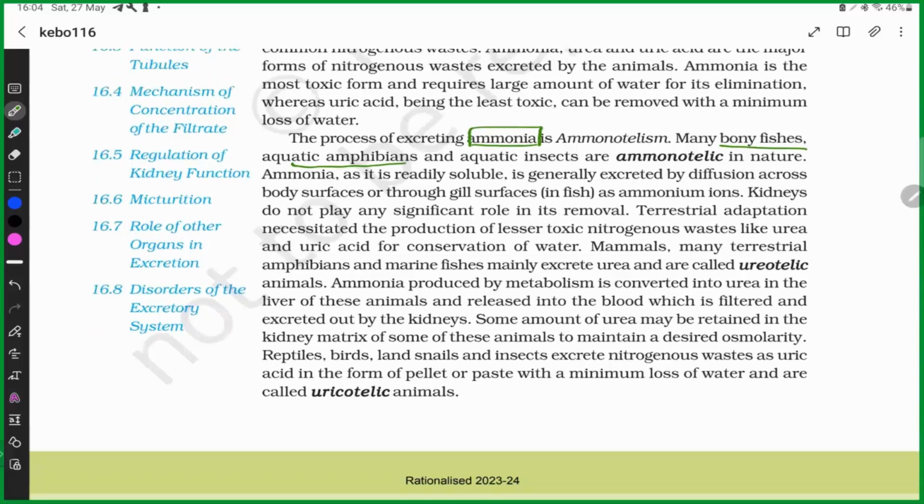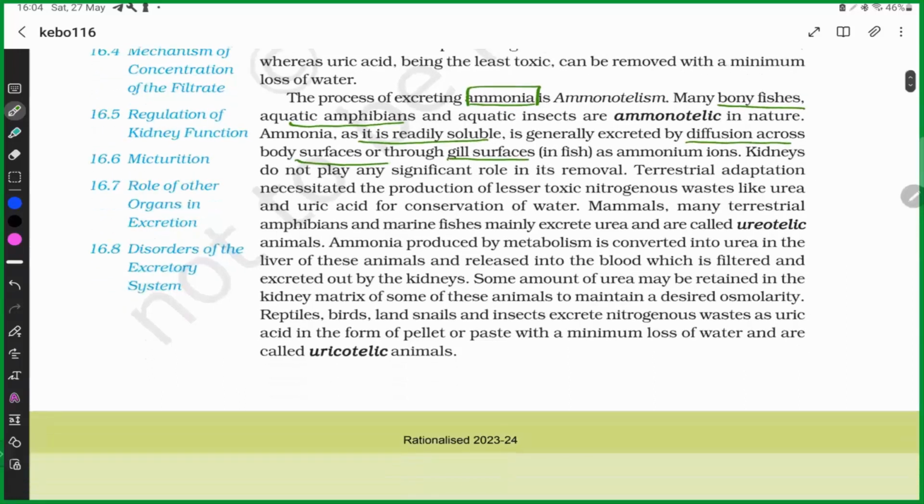Among the three nitrogenous waste products, which are ammonia, urea, and uric acid, ammonia is the most toxic. So for its elimination, it requires more amount of water. Now you can see here, this ammonia, as it is readily soluble, is generally excreted by diffusion across the body surfaces or through gill surfaces.